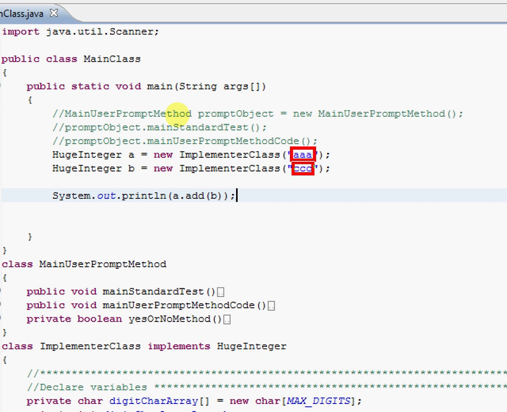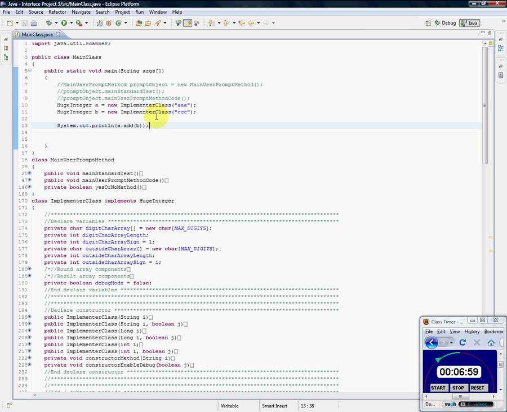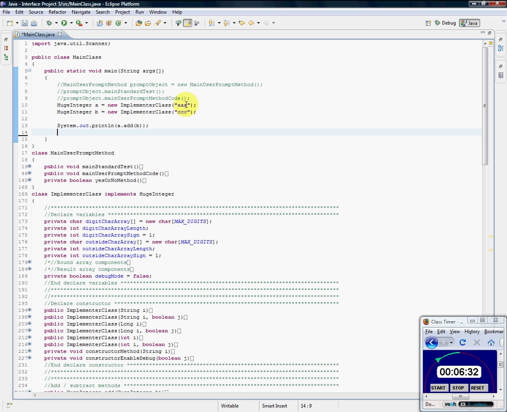AAA with CCC. And also, mind you, some people might be wondering, why am I initializing it with a string? Well, let me do a quick example. If I do int i equal 123, that works. Let's add. Oh, invalid. See, the integer has a certain range, but string, I don't know if string has a range, but I know you can definitely stick in 80 characters, so it works for this scenario.